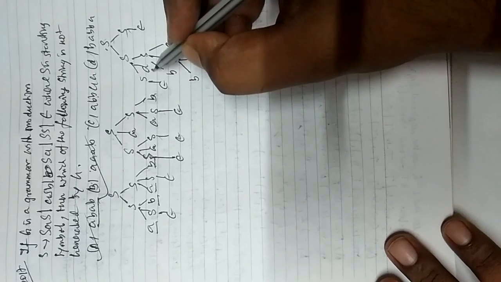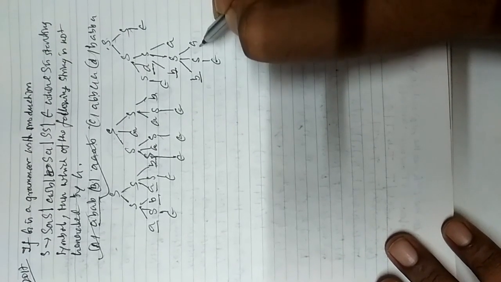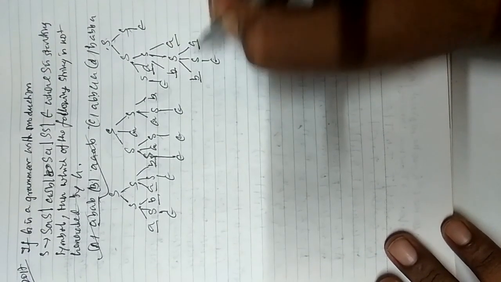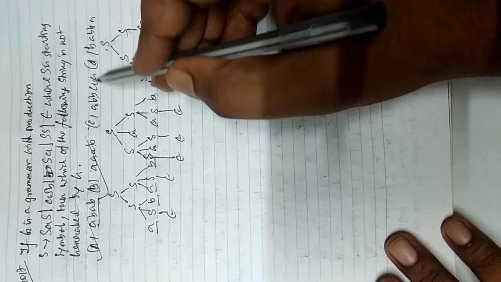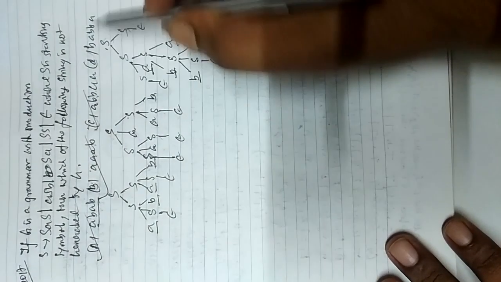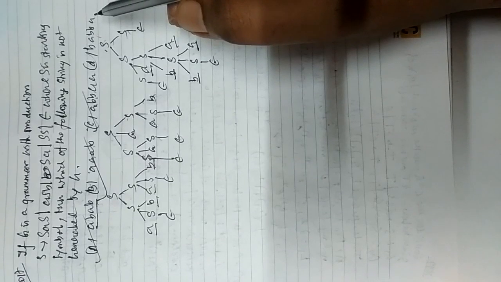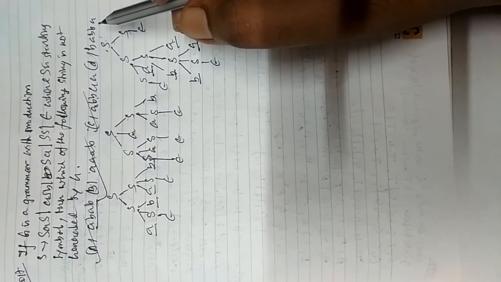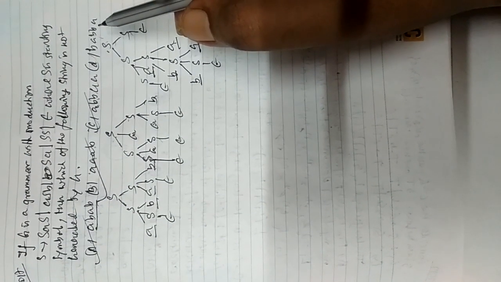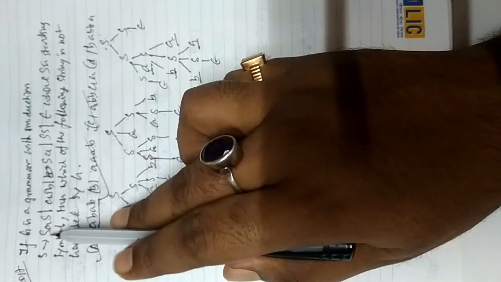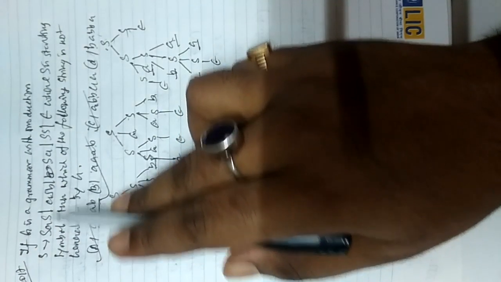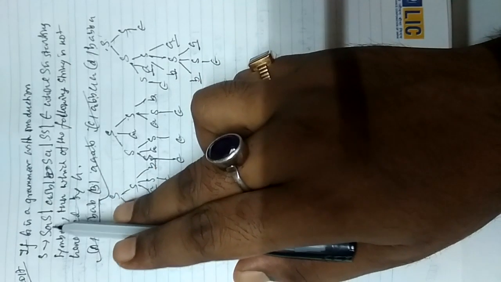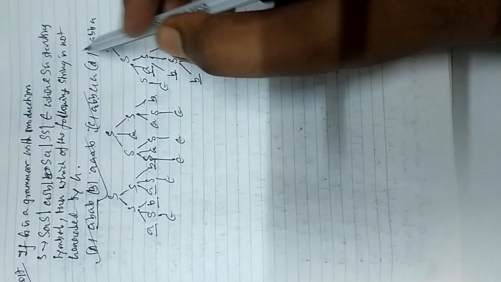So what are the strings generated? ABB, AA. So you can draw this string, but can you draw this string? Since it is starting with B, in no way can you start the string with B. It has to start with A. So you cannot generate this string.